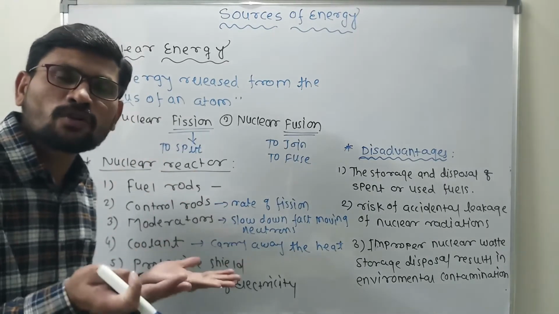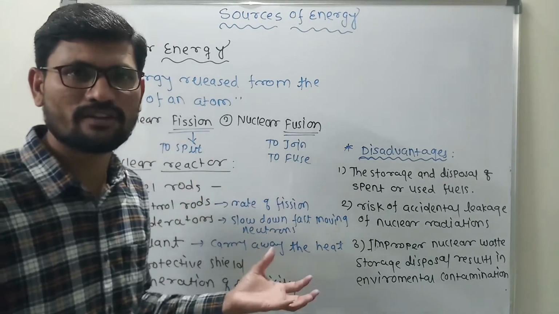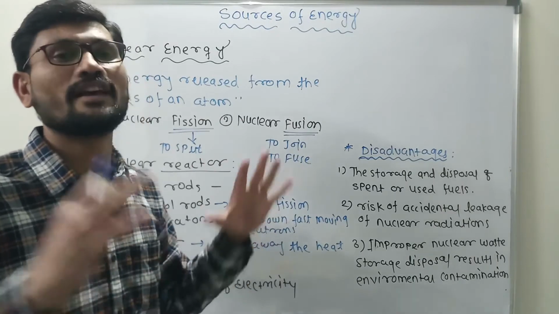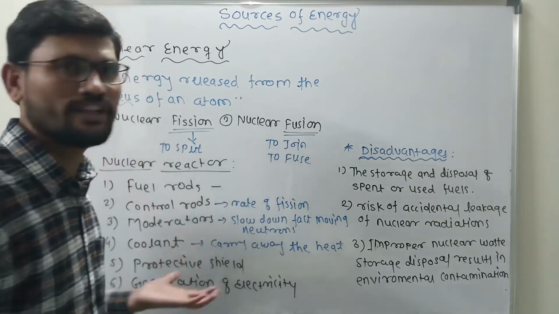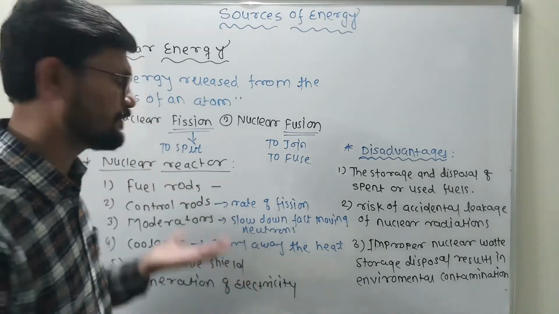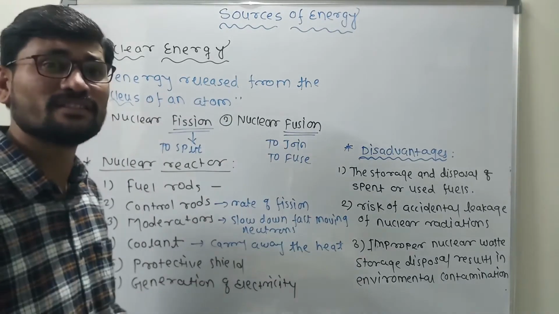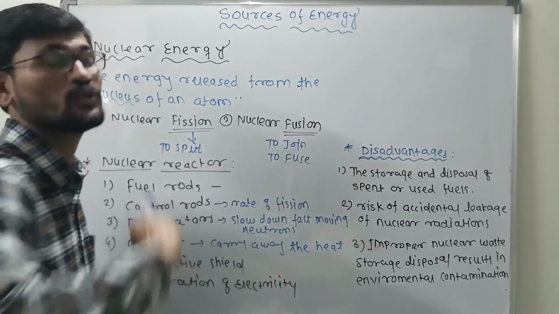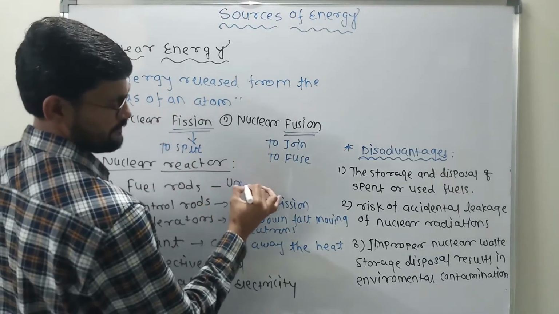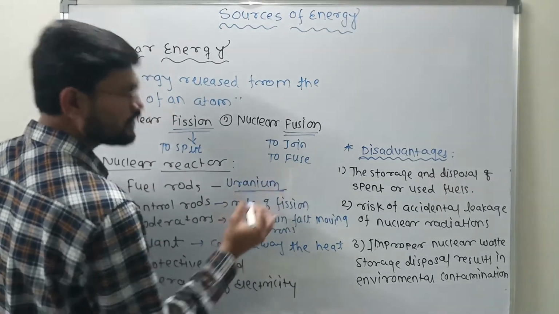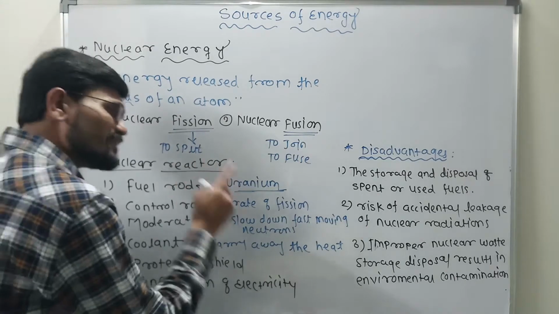The first one is the fuel rod. What does the fuel rod do? To generate electricity we need something, and the fuel we use here is heavy elements like uranium, plutonium, neptunium, thorium. All these heavy elements are the source of this energy, and we use them as fuel to generate energy and get electricity. So what is the fuel in the case of nuclear energy? It is uranium, the fuel in a fission process. Get what I am saying?